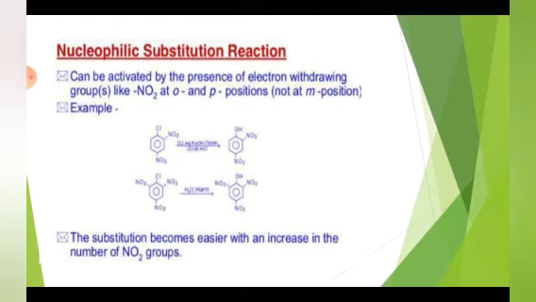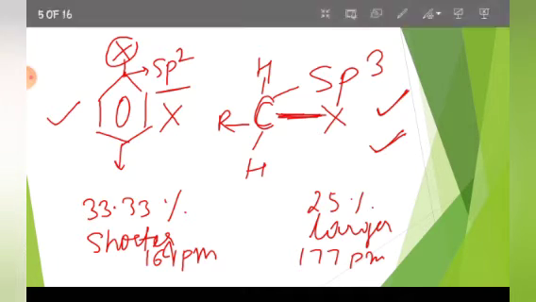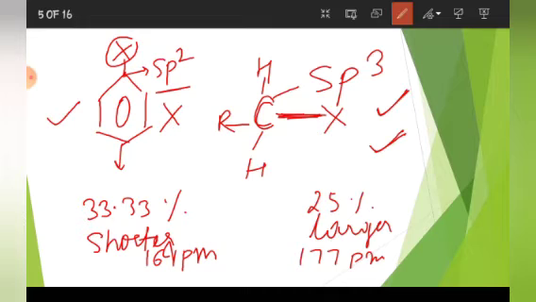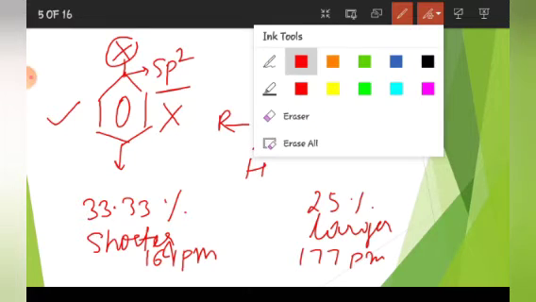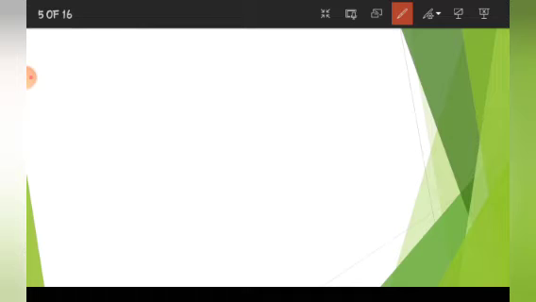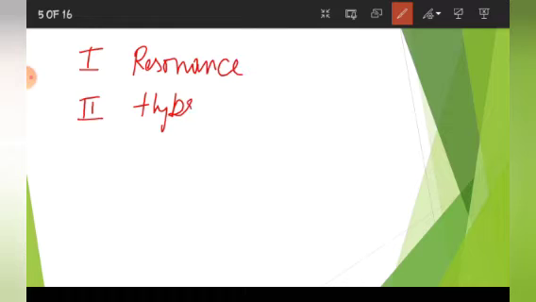Now see, two more reasons are there. If you refer to your NCERT, two more reasons are there. As I have discussed with you, first is resonance effect. Second is difference in hybridization. And the third is instability of phenyl cation.